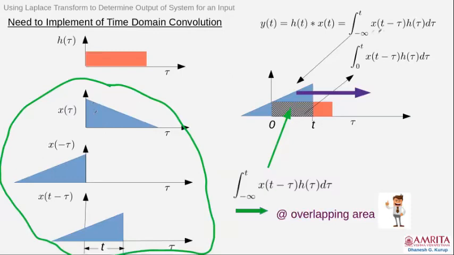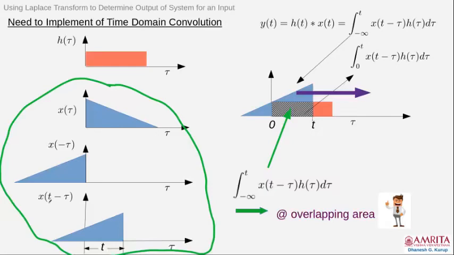Now, how can you mathematically or geometrically interpret this integral? What you need: x of t minus tau is nothing but the mirror image of x tau. When you mirror image this, it becomes this x of minus tau, pushed or moved to time t.